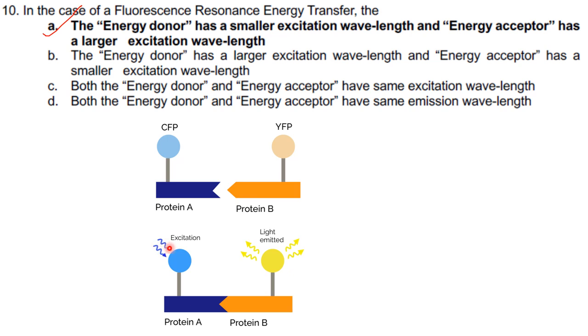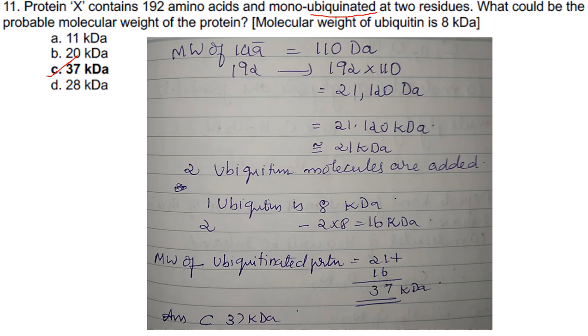So CFP has smaller excitation wavelength and the energy acceptor, YFP, has larger wavelength. That is correct in case of FRET. So answer is 10A. Then next one.